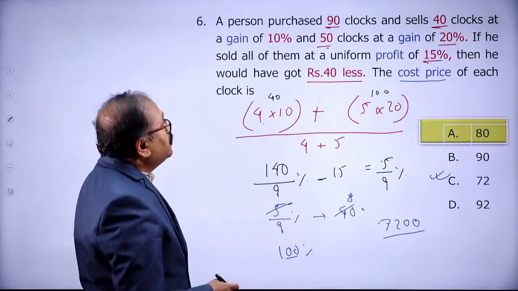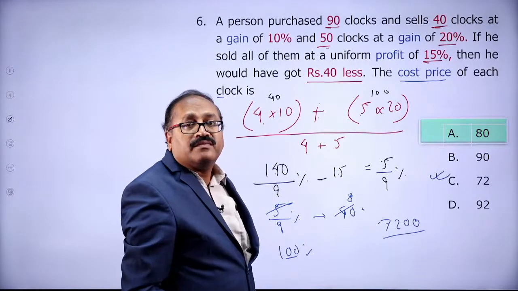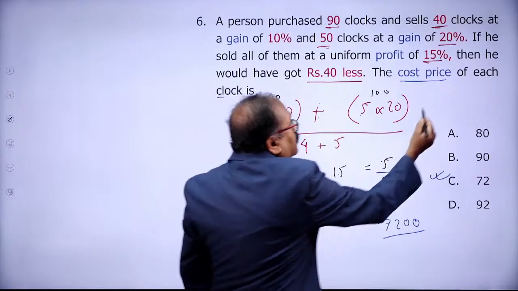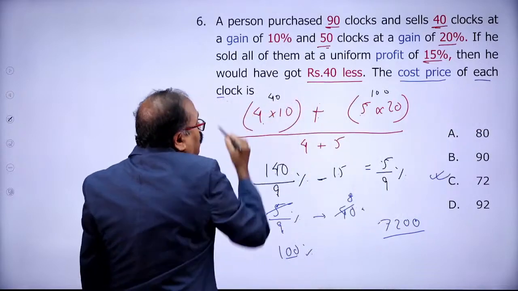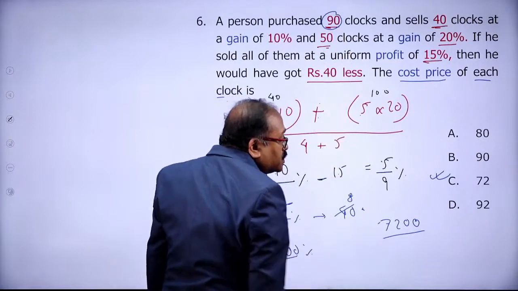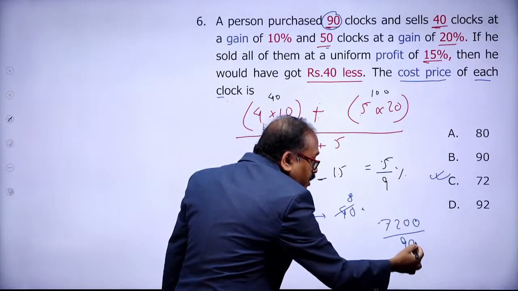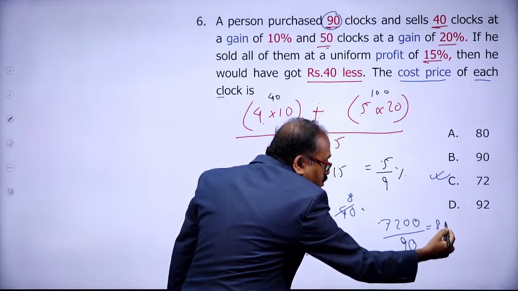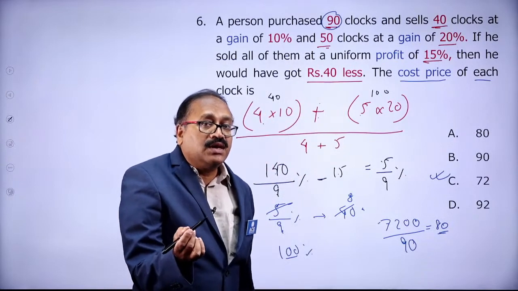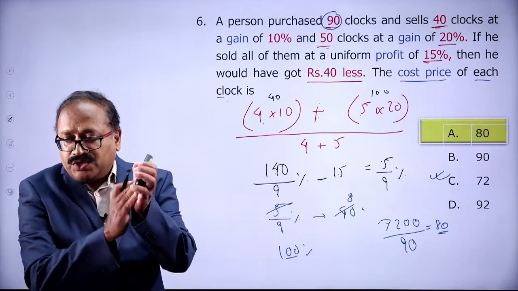But if you look at the question, the cost price of each clock, it is said. What is the question? What is the cost price is not the question. What is the cost price of each clock? So how many clocks are there? 90 clocks are there. For 90 clocks, the cost price is 7,200. For one clock, this is divided by 90 and you get this as 80. The cost price of each clock is 80. Option A. Hope my friends you are understanding it.